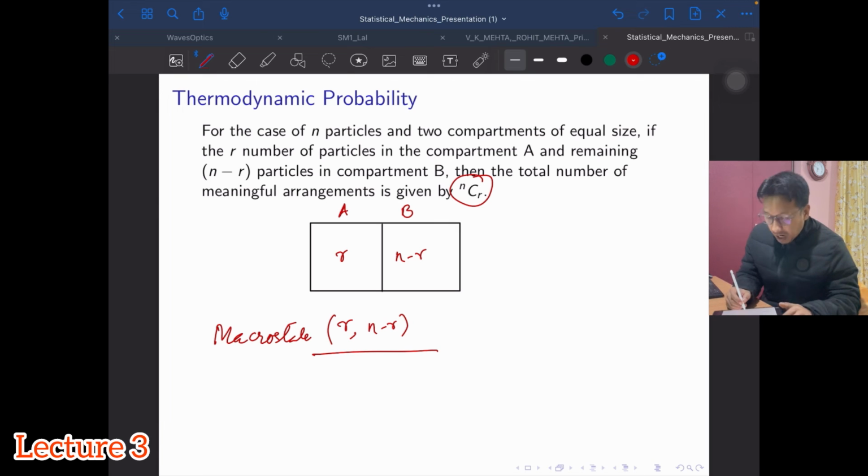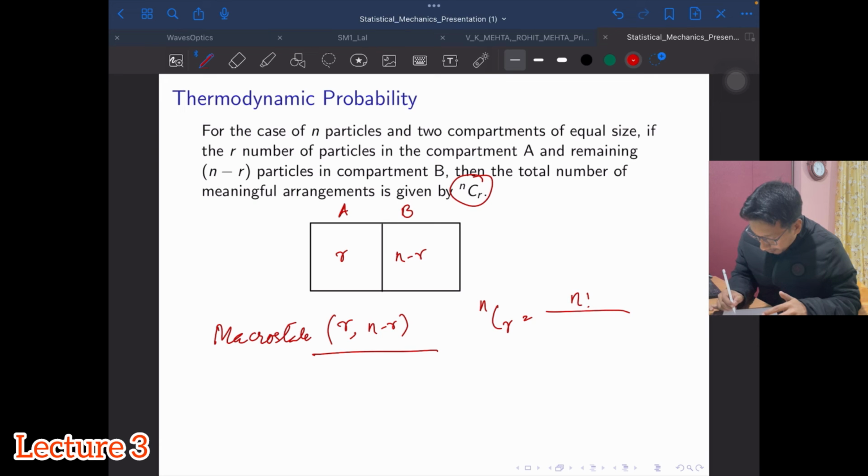That is given by how many meaningful ways I can arrange these n particles, total n particles in these two compartments, where I have considered small r to be in compartment A and n minus r to be in B. In that case, the total number of microstates is given by n factorial divided by r factorial and n minus r factorial.